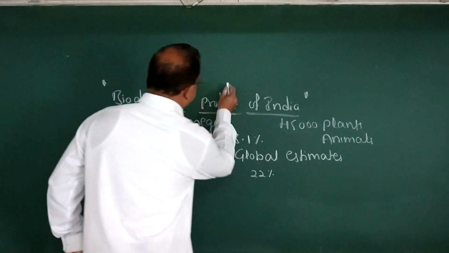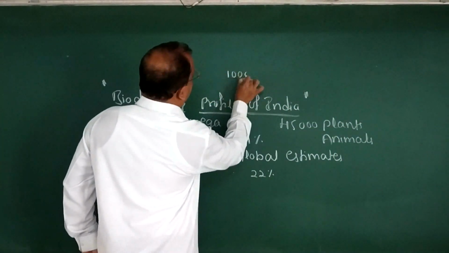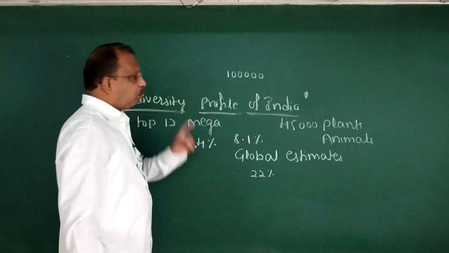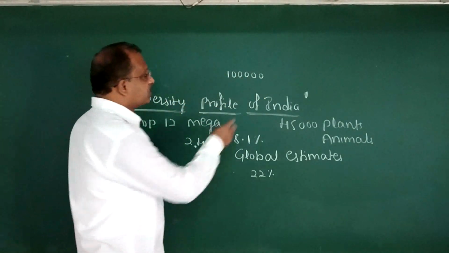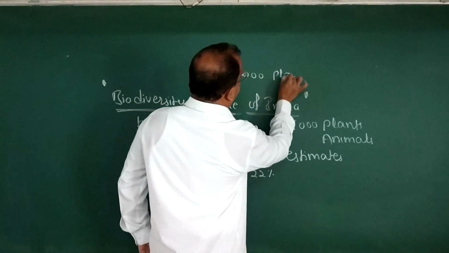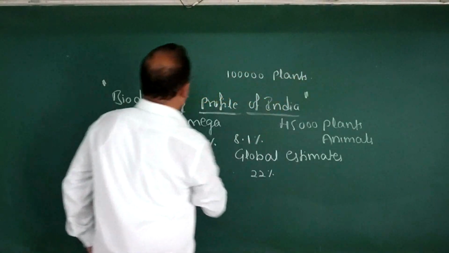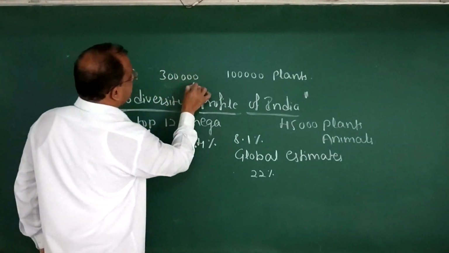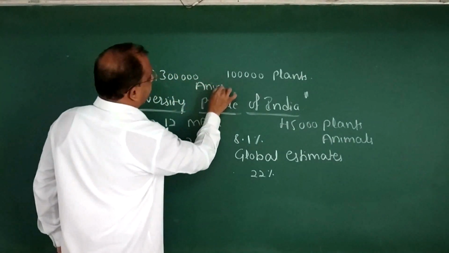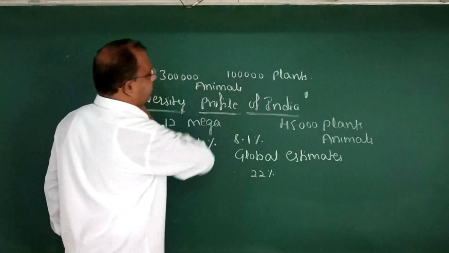More than 1 lakh species of plants and 3 lakh species of animals are waiting for you to discover.